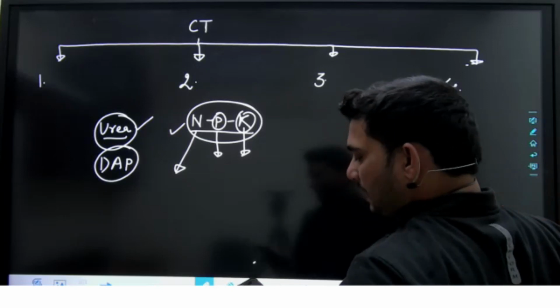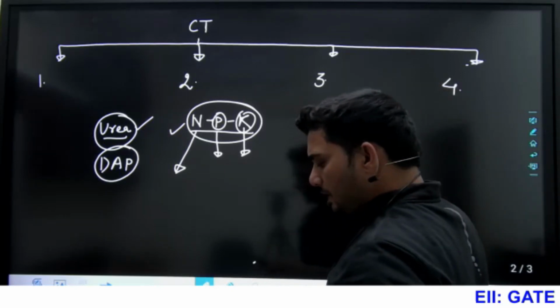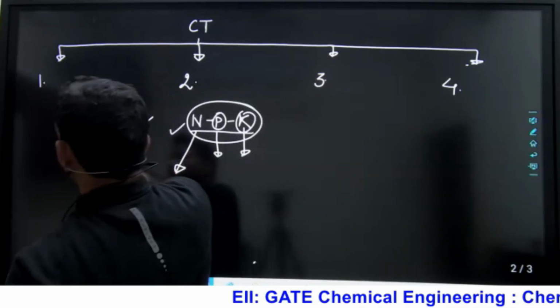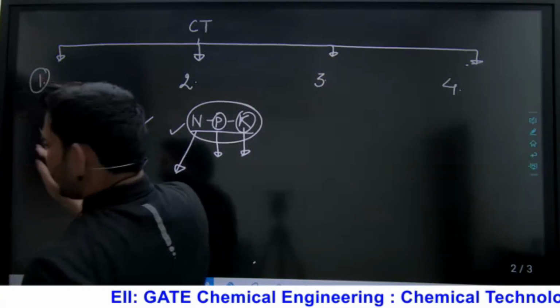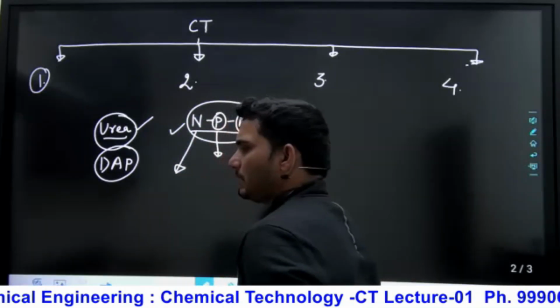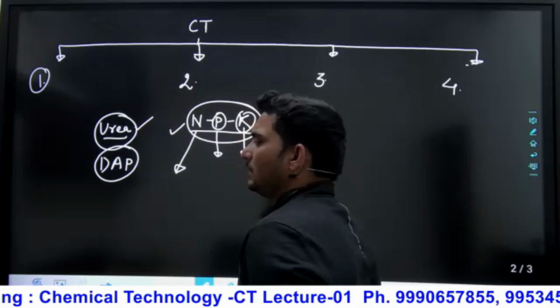Second, in the first part, we will also deal with the electrochemical industry. In the electrochemical industry, what will we discuss?